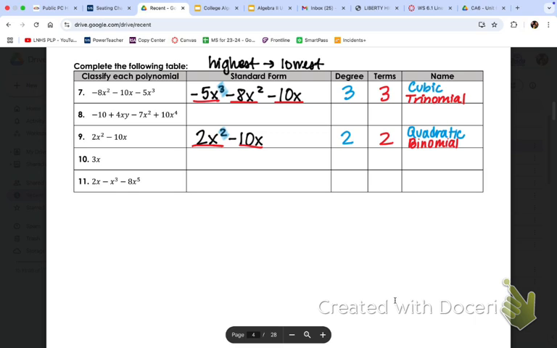Let's look at number 11. I'm just kind of, no, never mind. We'll come back to number 8. I'm all over the place.